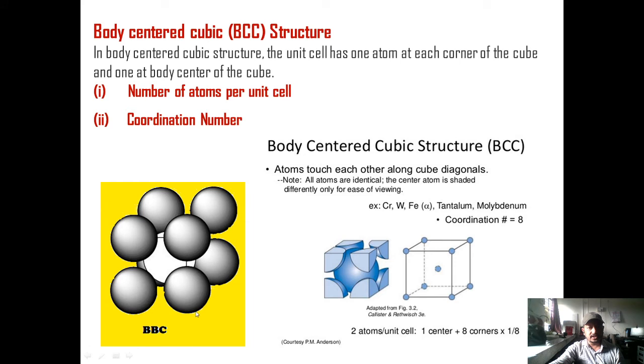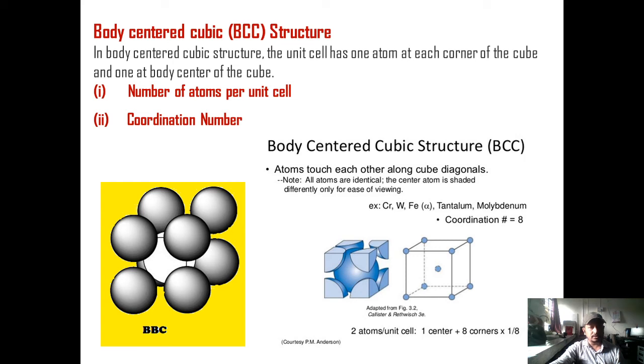The next property of the unit cell is the effective number of atoms per unit cell. In the BCC unit cell, there are two kinds of atoms, corner atoms and the body centered atom. The contribution made by each corner atom is 1/8, and there are 8 such atoms. So the total contribution of the corner atoms to this unit cell is 1. Similarly, there is a body centered atom which is not shared with other unit cells. So it belongs to this unit cell itself, and its contribution is 1. So in total there are 1 plus 1, 2 atoms. So the effective number of atoms in the body centered cubic structure is 2. So it is a non-primitive unit cell.